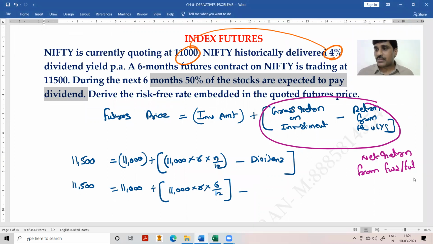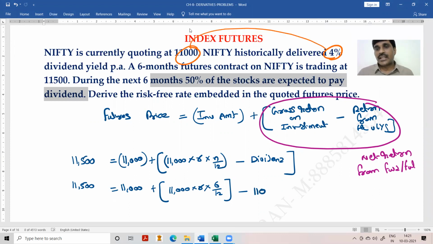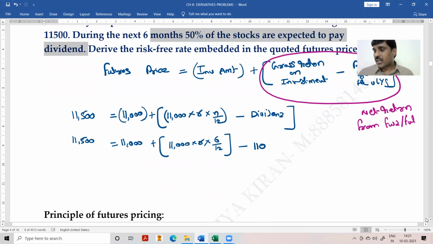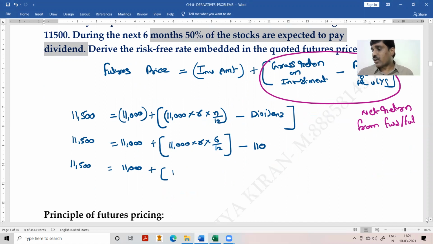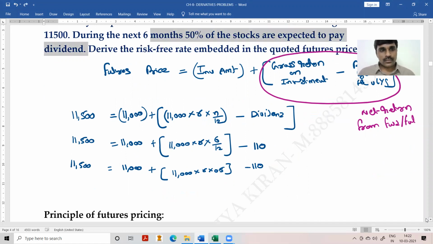Be clear? How many assumptions? First assumption is that each index point is 1 rupee worth. Okay, that is the important assumption we have made. Now if you solve this, 11,500 is equal to 11,000 plus 11,000 into r into 0.5 minus 110.